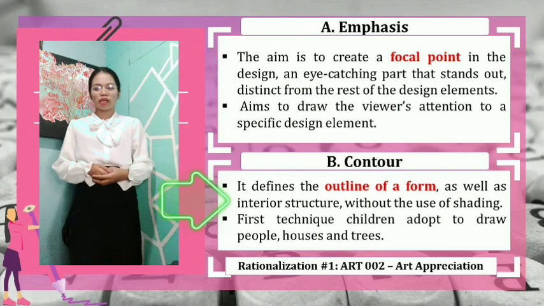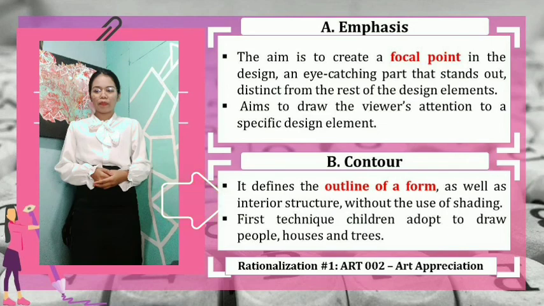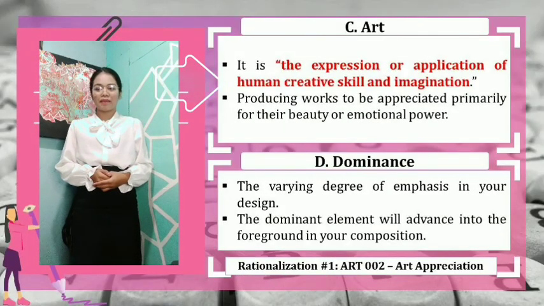Letter B, Contour. It defines the outline of a form, as well as interior structure, without the use of shading. It is the first technique children adopt to draw people, houses, and trees. So contour is the outline of a form. Letter C, Art. It is the expression or application of human creative skill and imagination, producing works to be appreciated primarily for their beauty and emotional power.